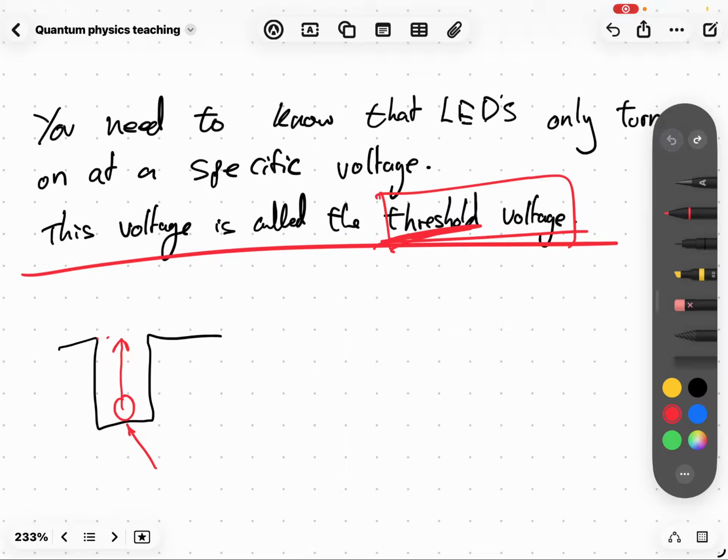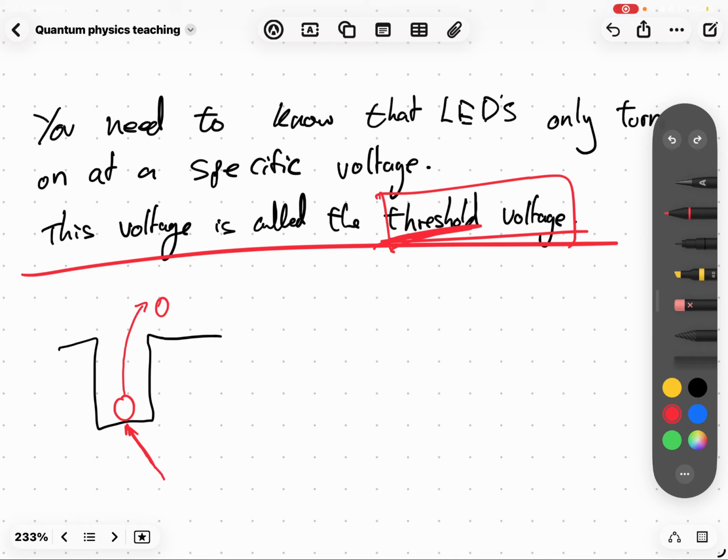But once you hit that threshold voltage, it will have enough energy to just pop out, and that we can see.